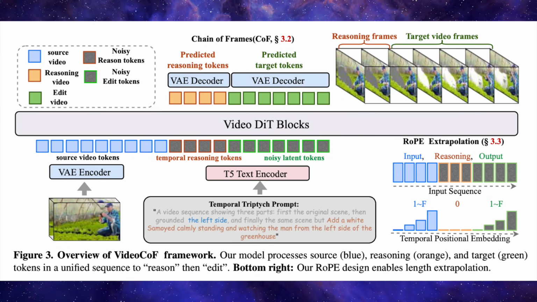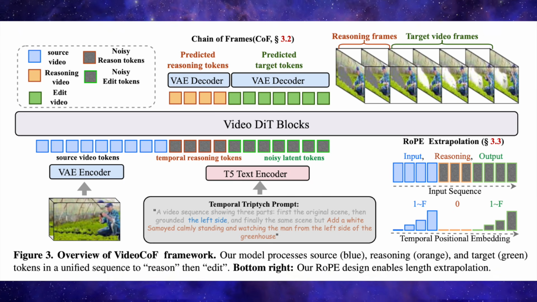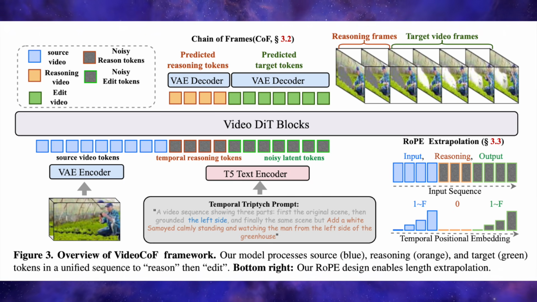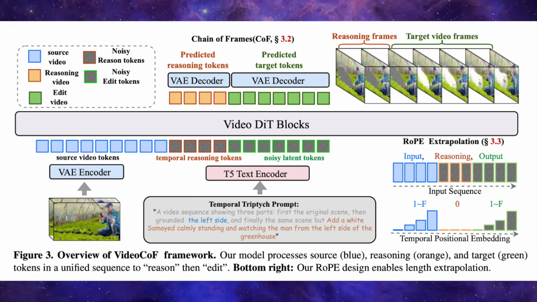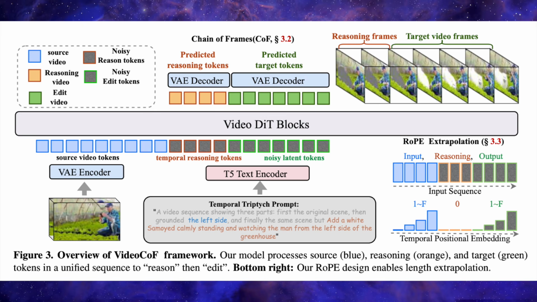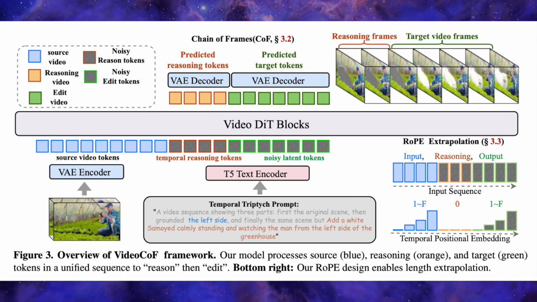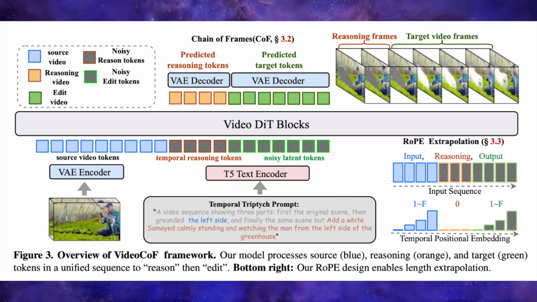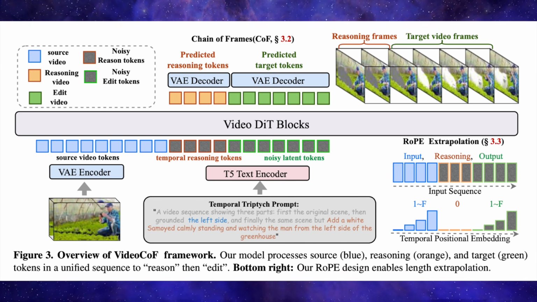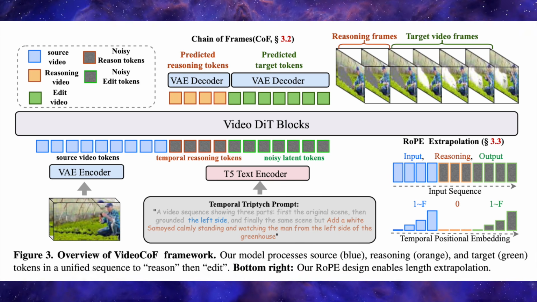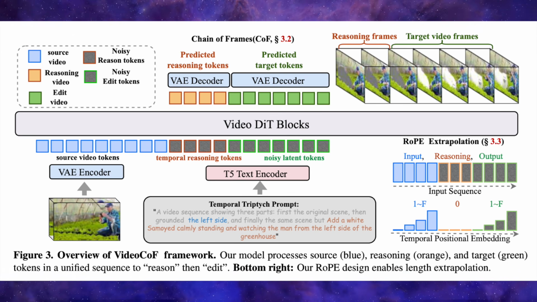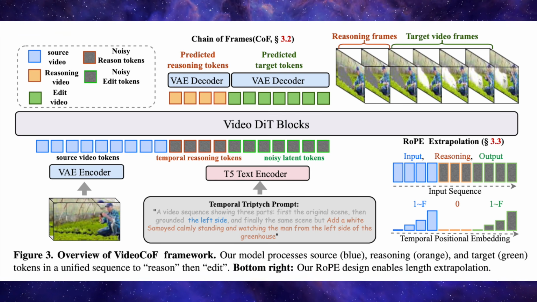Under the hood, VideoCoF is built on a WAN 14B video diffusion transformer and introduces a chain of frames, or COF idea, that forces the model to follow a see-reason-edit pipeline. Rather than just concatenating source and target tokens temporally like older in-context methods, it explicitly inserts a reasoning stage where the model predicts special reasoning tokens that act like a soft, gray attention mask indicating where the edit should happen, and only after that does it generate the edited video tokens.